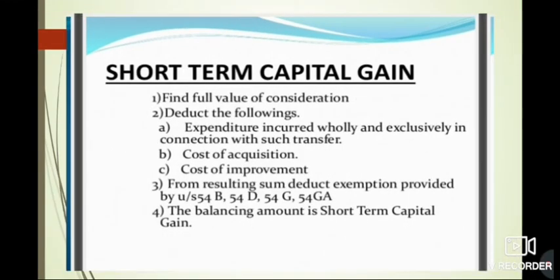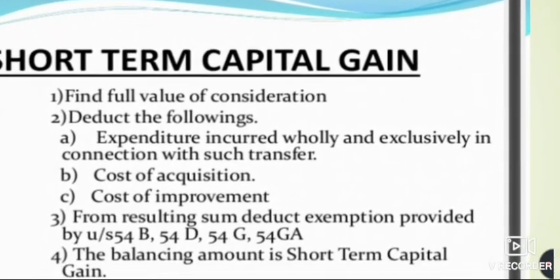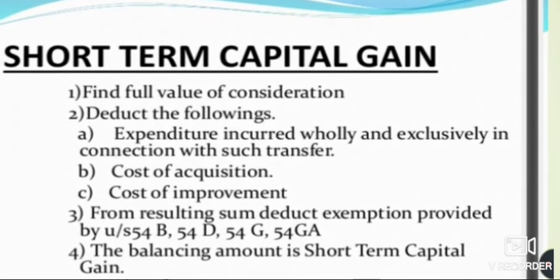And the short-term capital gain, again the same thing, we have to find the full value of consideration. Then we have to deduct the expenditure incurred wholly and exclusively in connection with such transfer. But here we have to take only the cost of acquisition and the cost of improvement. We don't need to index it.